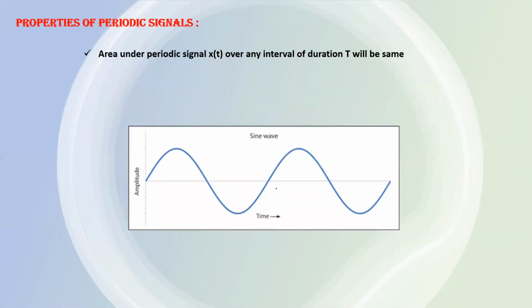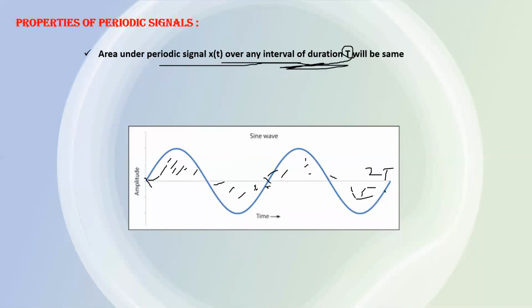The second property is that the area under the periodic signal over any interval of duration T will be the same. Means if we calculate the area in this one time period, or if you calculate the area in this interval, then under one time period the area of the periodic signal will be the same.